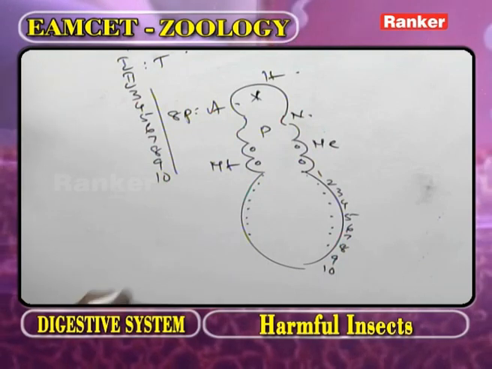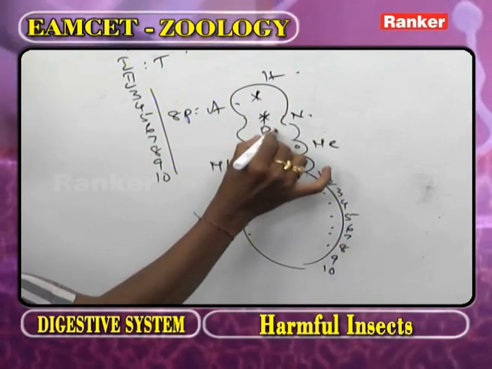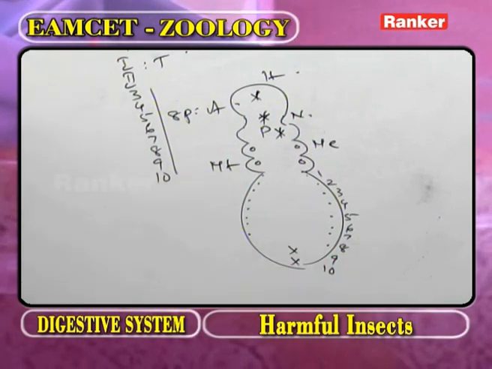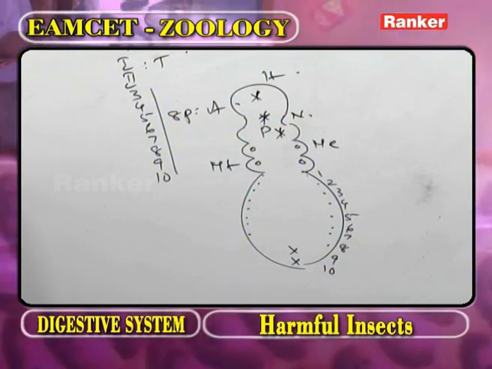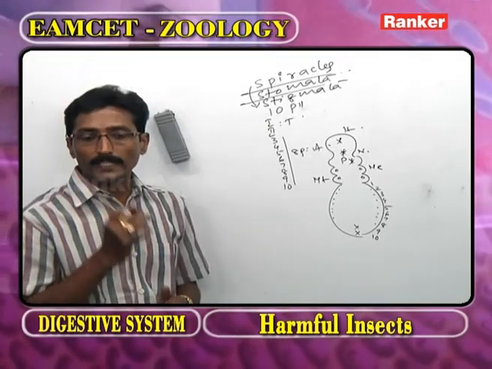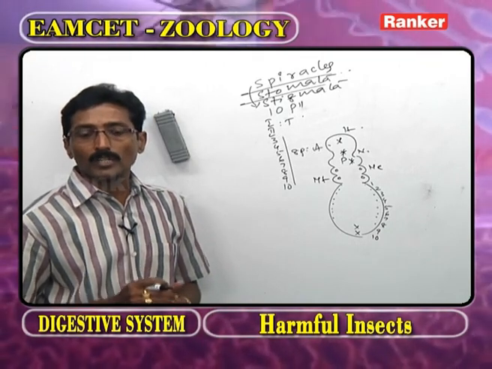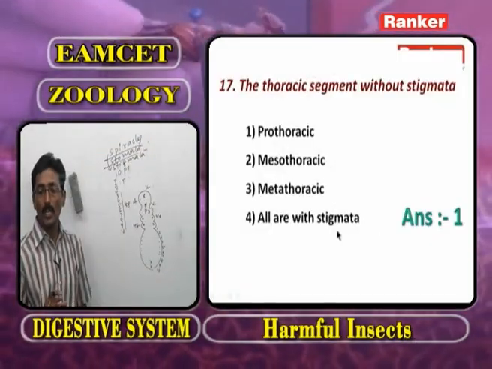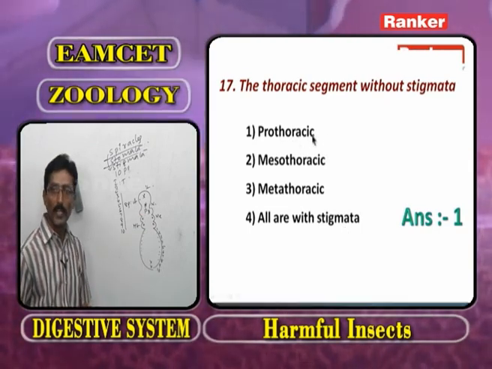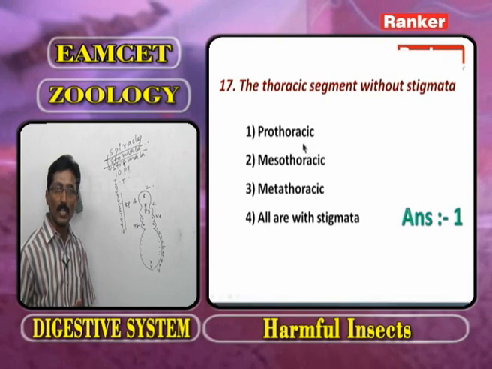In the head region, in the neck region, in the prothorax, in the 9th abdominal segment, in the 10th abdominal segment. Based on this information, the thoracic segment without spiracles: one is prothorax, second meso, third meta, fourth, all are with spiracles. The correct answer is the prothorax because it is the part of thorax.